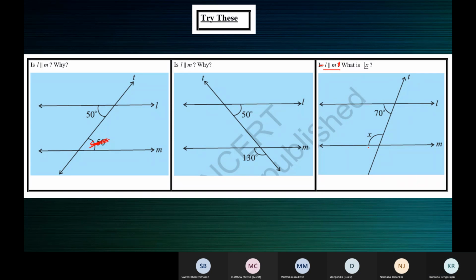Yes, ma'am. X plus 70, that's what you should write, children. X plus 70 is equal to 180. X is equal to 180 minus 70, 110. X is equal to 110. That's how you present the answer. X plus 70 is equal to 180. In the bracket, co-interior angles are supplementary. The reason is co-interior angles are supplementary.